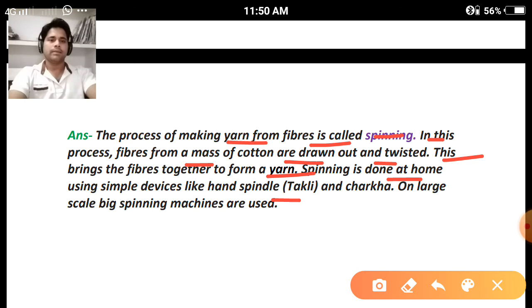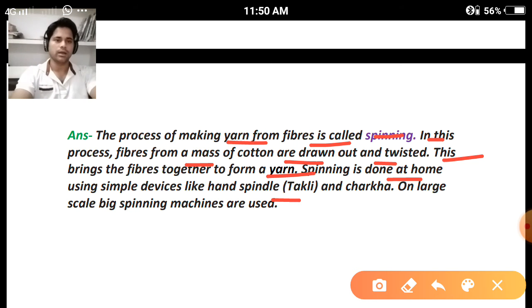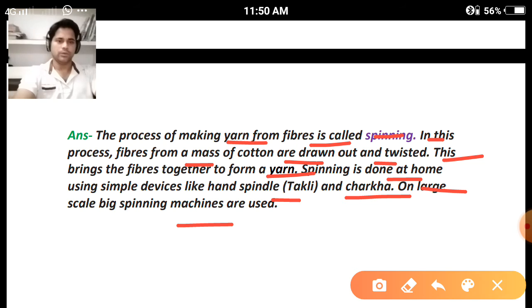Takli is another name of the hand spindle, and you can see the picture of the takli, and if possible you can draw it in your notebook. And it is done on the charkha. Charkha is very popular with the national movement by Mahatma Gandhi. It was used earlier. On a large scale, big spinning machines are used. So this is the definition of spinning.